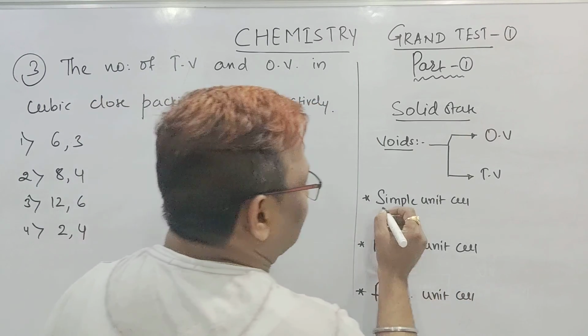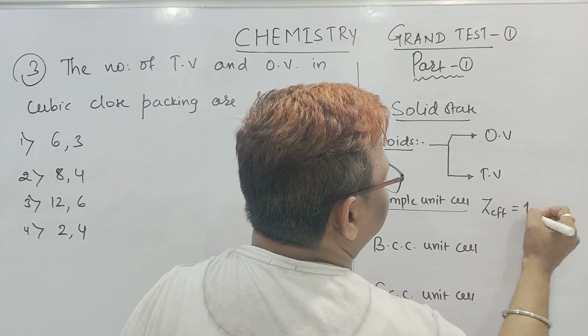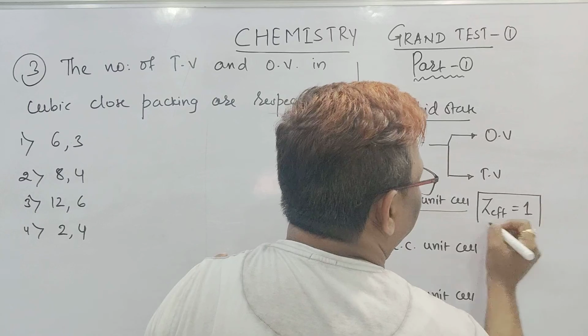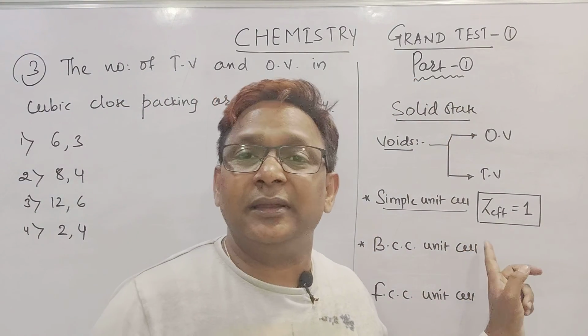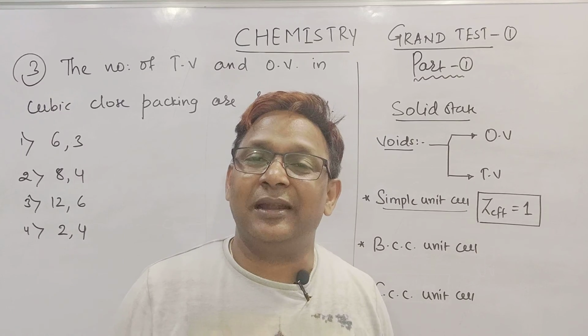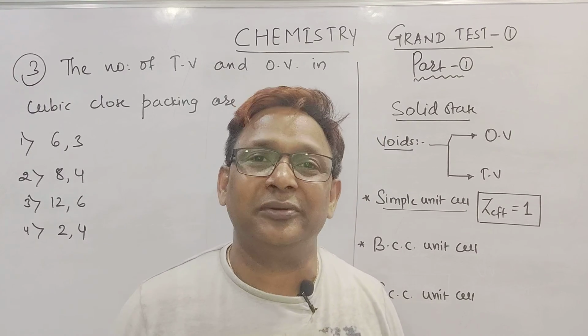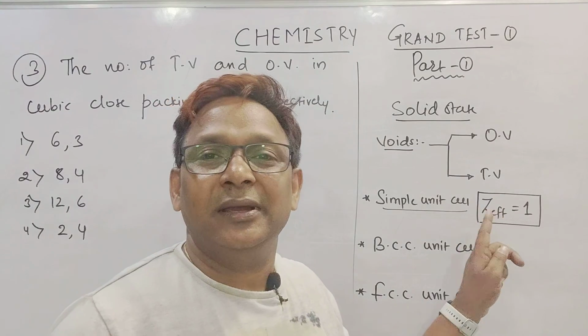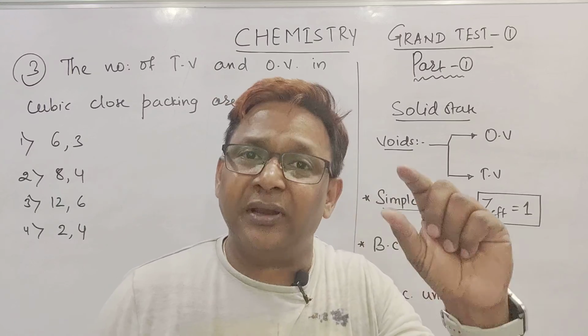In this simple unit cell, if they ask you what is the Z effective, you should say 1. But Z effective here is not the Z effective we learn in periodic classification, that is, Z effective equal to atomic number minus screening constant. No. It is not that Z effective. This Z effective means total number of atoms present per unit cell.